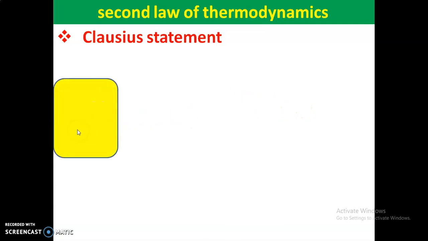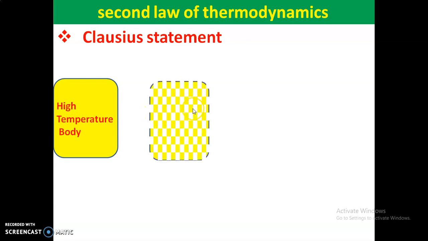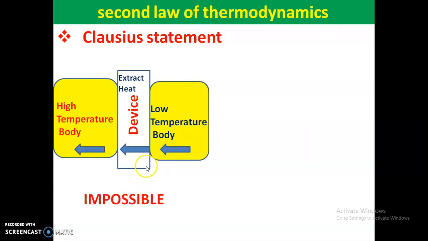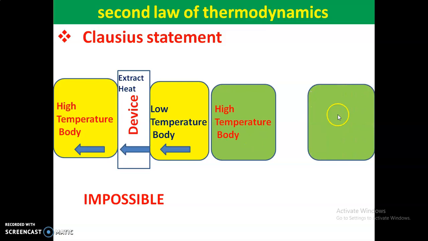Here we have a high temperature reservoir, and this is a low temperature reservoir. In between we have a device. This device extracts heat from the low temperature reservoir, so heat will flow from low temperature to high temperature body. This is impossible. Whereas here we have a high temperature body on one side and a low temperature body on the other, with a device in between.